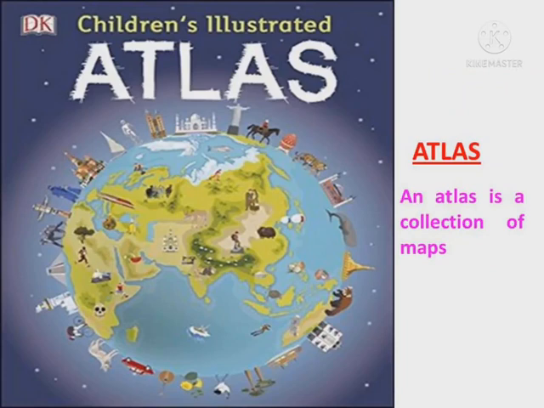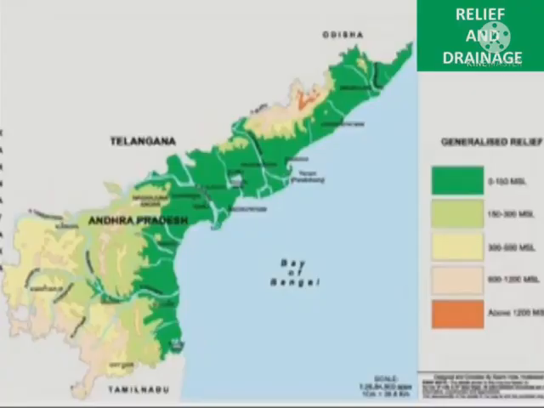Atlas. An atlas is a collection of maps, usually arranged according to different themes. You can find out much useful information about different places and use it to imagine the life of people living there. Relief and drainage in Andhra Pradesh.